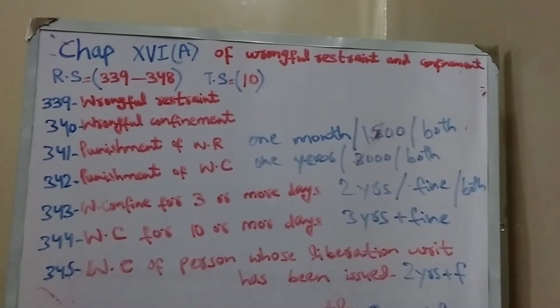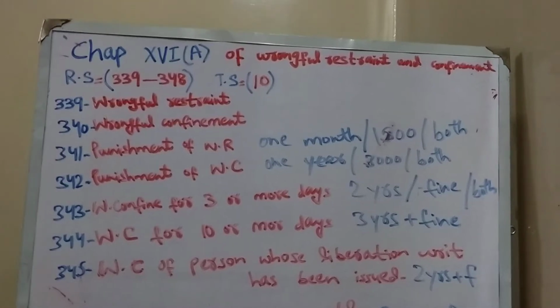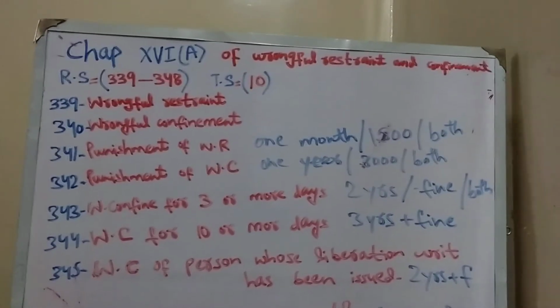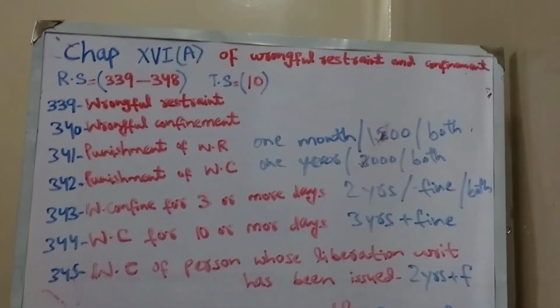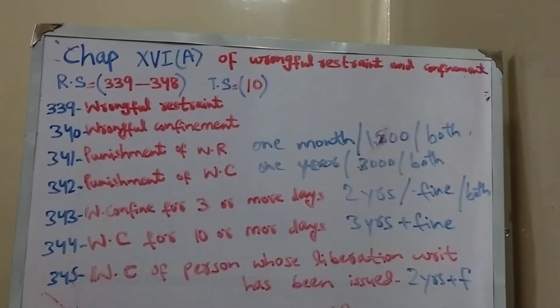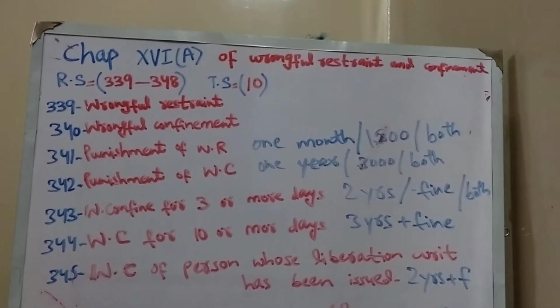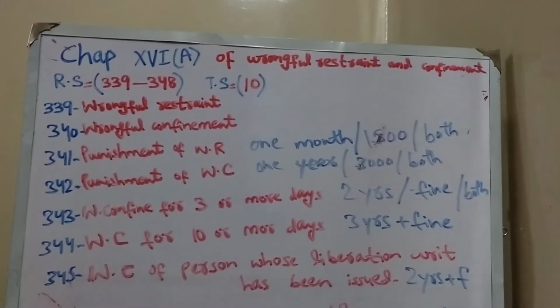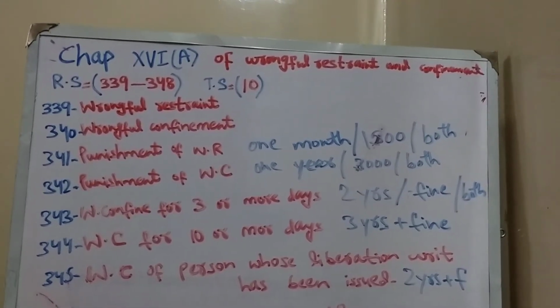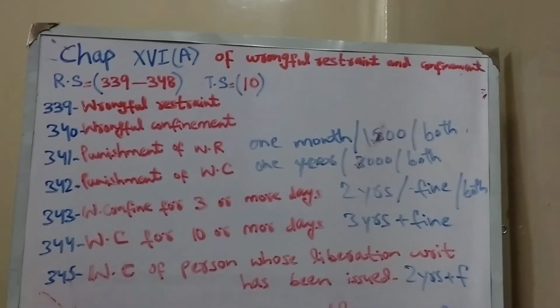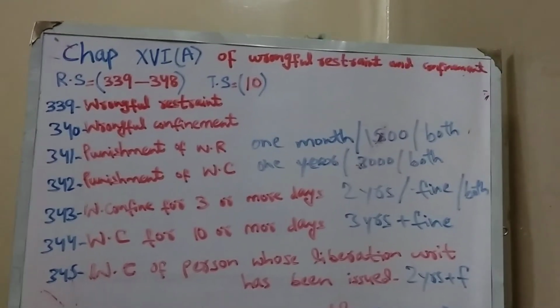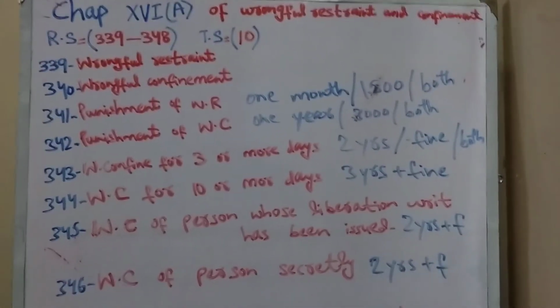Coming to the bare reading of wrongful confinement, it says that whoever wrongfully restrains any person in such a manner that such person is prevented beyond certain circumstantial limits is said to confine the person. It means it puts certain limits, certain restrictions, which the other person cannot cross.